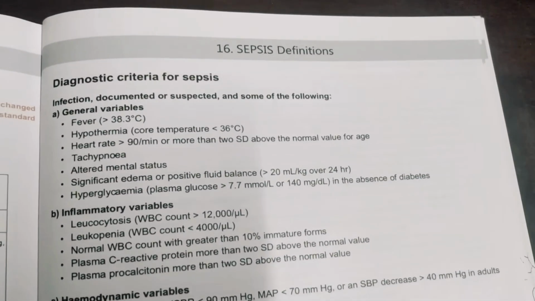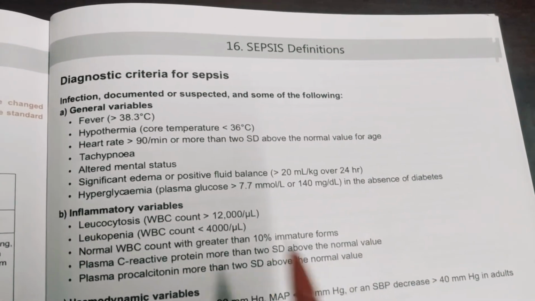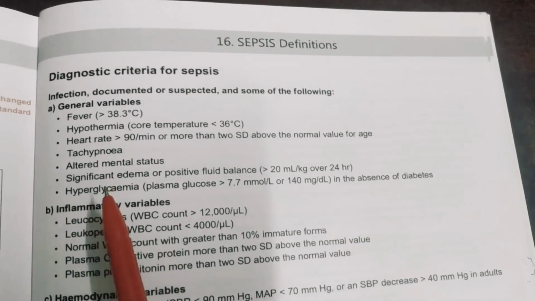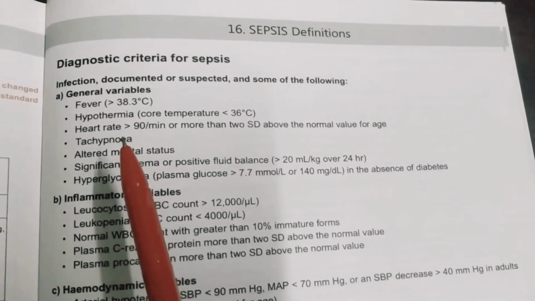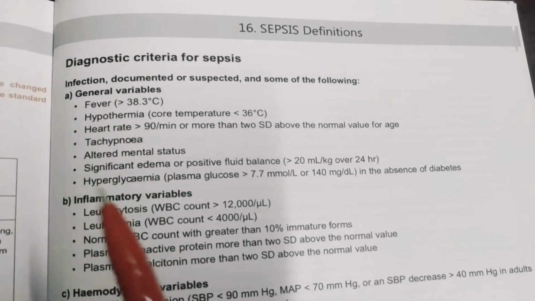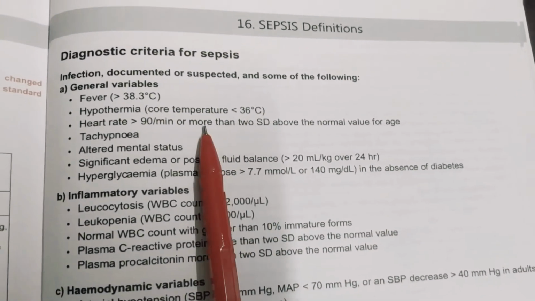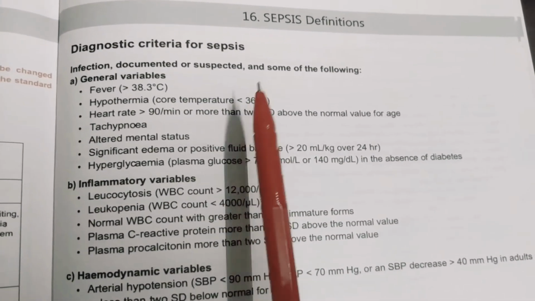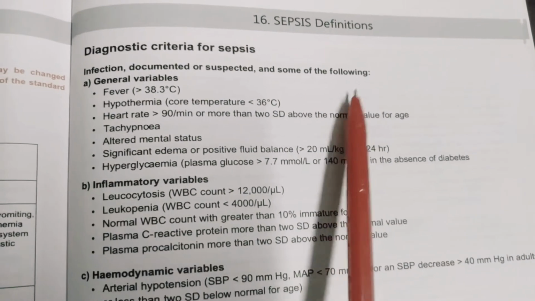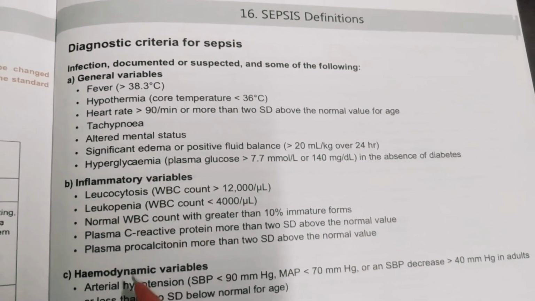In this video, we'll be seeing about the sepsis definitions and the diagnostic criteria for sepsis. Coming to the diagnostic criteria, for a suspected or documented case of sepsis, the following variables are considered.